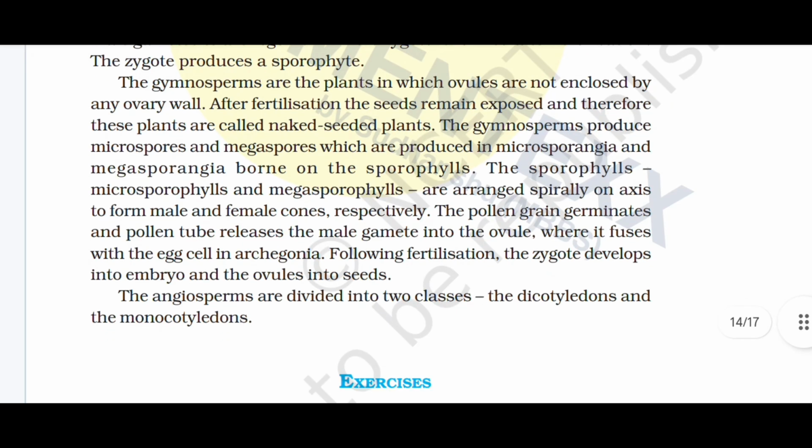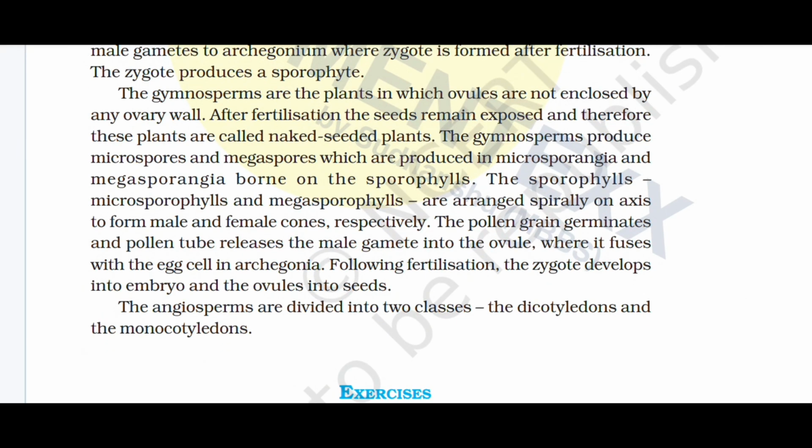The angiosperms are divided into two classes, the dicots and the monocots.